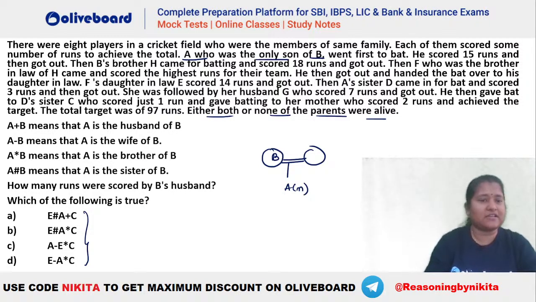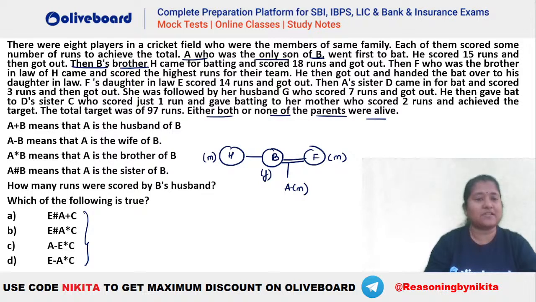He scored 15 runs, got out. Then it is given, then B's brother. Okay, so B's brother H. So B has a brother here who is your H. So B's brother H came for batting and scored 18 runs and got out. Then F, who was the brother-in-law of H. So you can see F has to be the brother-in-law of H. Most probably you will see that F has to be this person. He is the brother-in-law. So B has to be a female person.